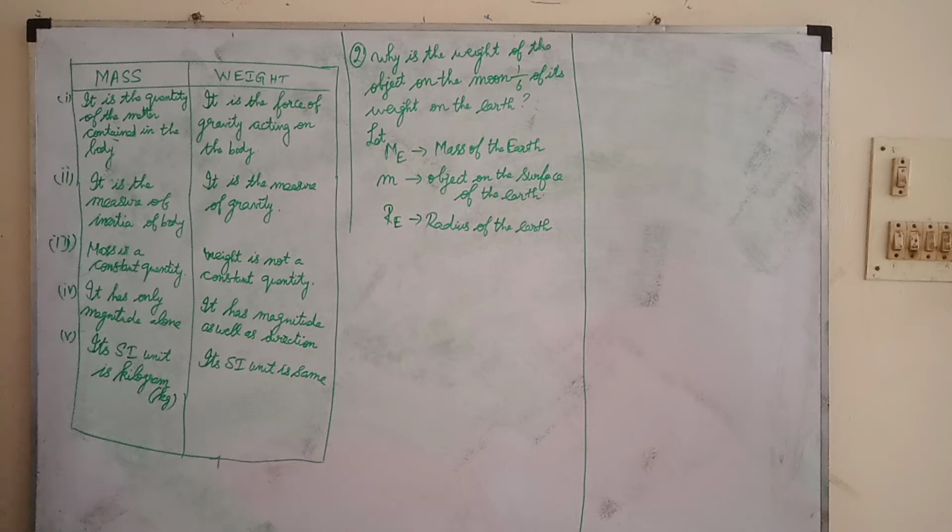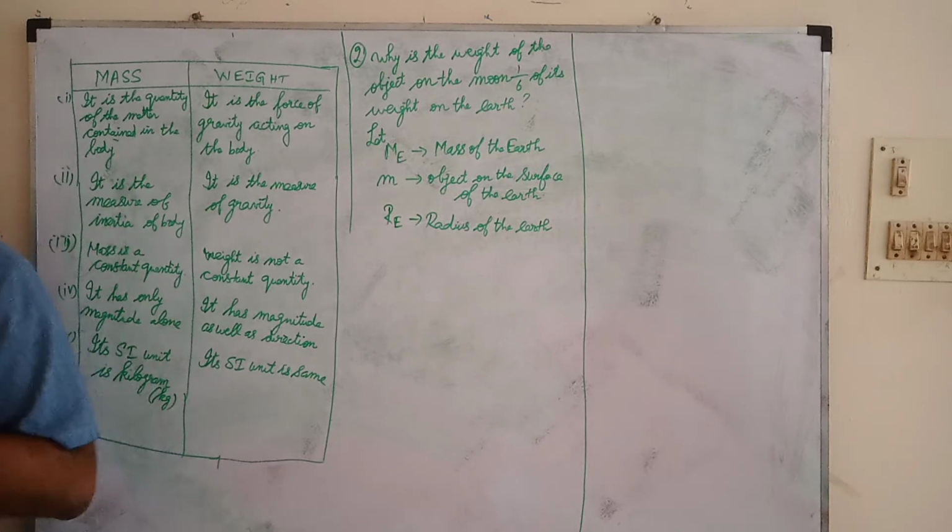Mass is whatever matter is contained in the body; that is said to be mass. And weight is the force of gravity acting on the body. Mass means whatever is contained inside the body, but weight means it is measured with the gravity of the body.